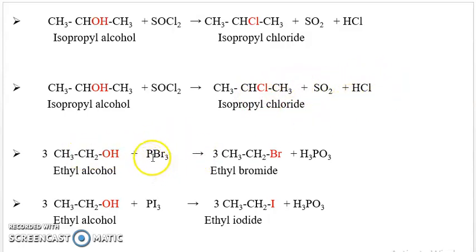Then again, PBr3, phosphorus tribromide: formation of phosphorous acid as a byproduct and ethyl bromide. Then ethanol reacts with phosphorus triiodide, and the product is ethyl iodide, plus phosphorous acid as a byproduct.